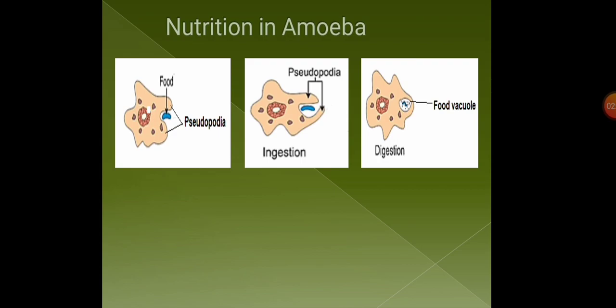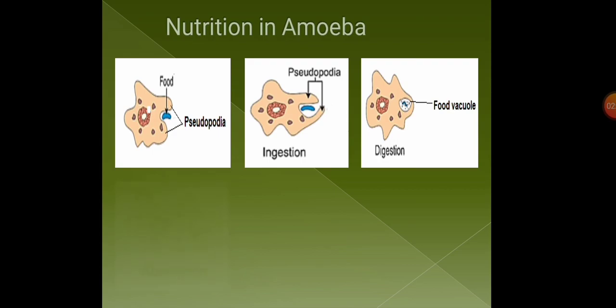Then the second step, that is digestion, starts over here. The cytoplasm surrounding the food vacuole secretes digestive enzymes into the food vacuole, and the food is digested into simple molecules. You can see the cavity in which the food has been trapped, that is called the food vacuole. So inside the food vacuole some digestive enzymes are secreted, so this food has been digested here.